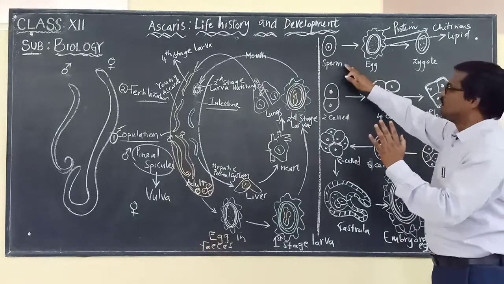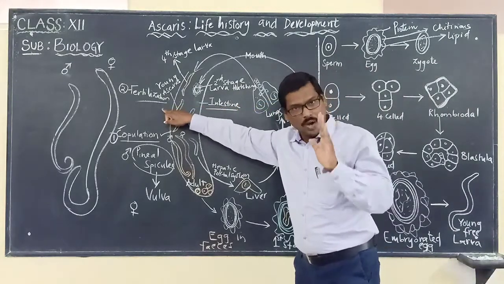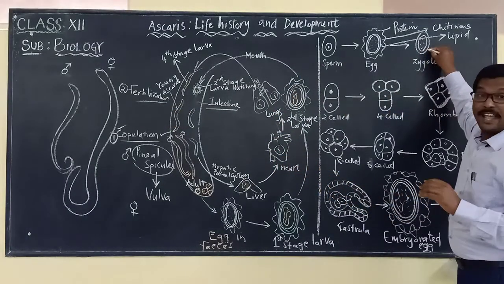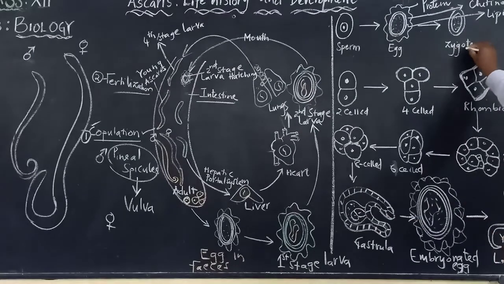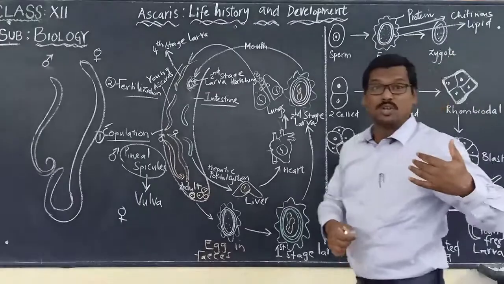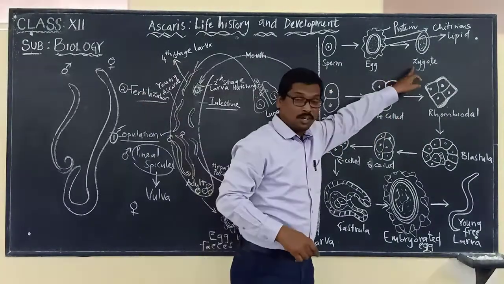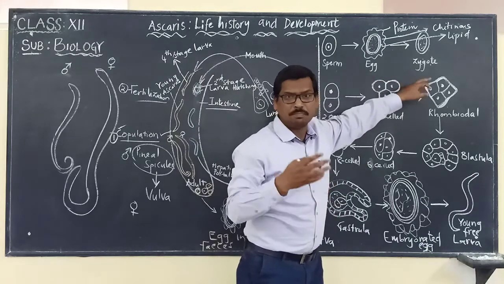So once the fusion occurs, which means fertilization occurs, what is formed? Zygote is formed. This zygote now undergoes different stages of development. So this zygote divides mitotically.